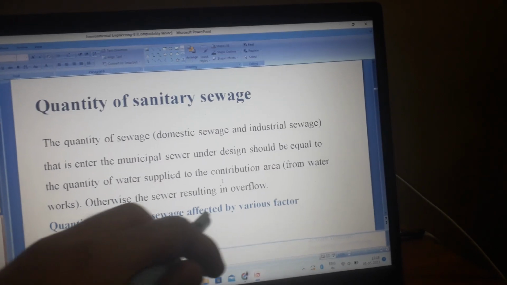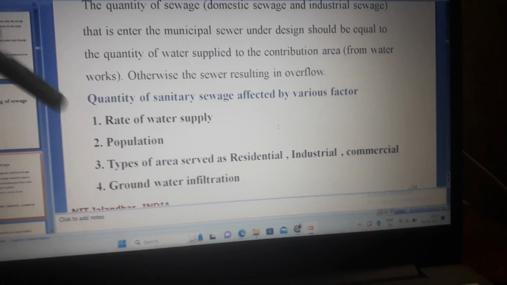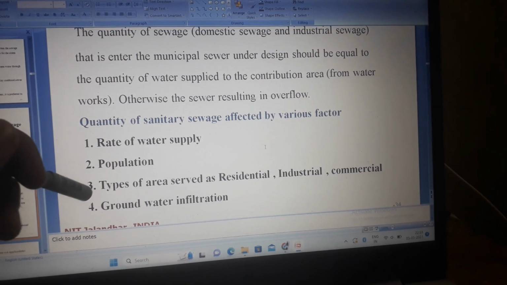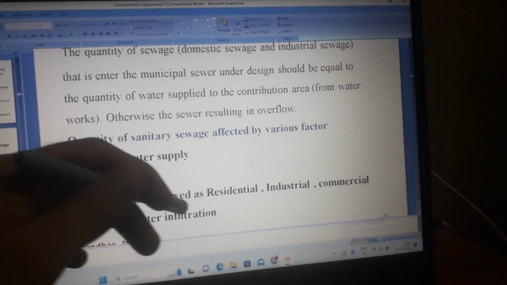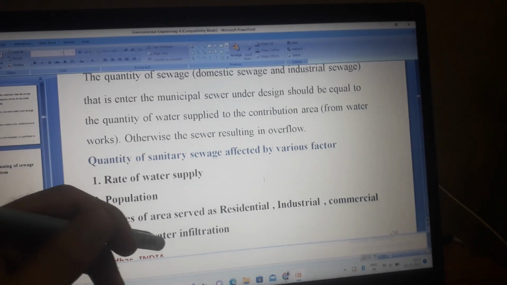Quantity of sanitary sewage is affected by various factors. First, rate of water supply. Second, population. Third, types of area served: residential, industrial, commercial. Fourth, groundwater infiltration.